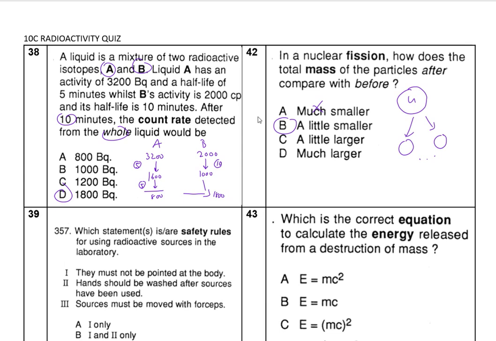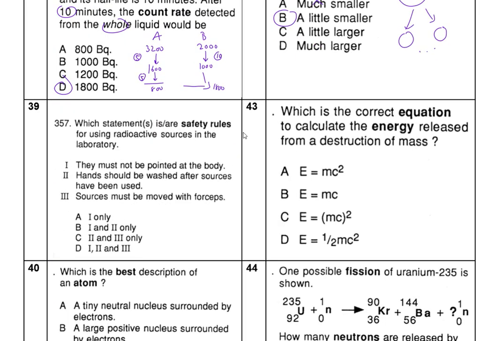Now which one is about the rules? Must not be pointing at the body. That is indeed correct. The sources must be moved with forceps. That is indeed correct. Now you see that 1 and 3 is not there, but your hands must be washed if you touched it by accident. Therefore, it has to be all three. Now this one we need to use logic.